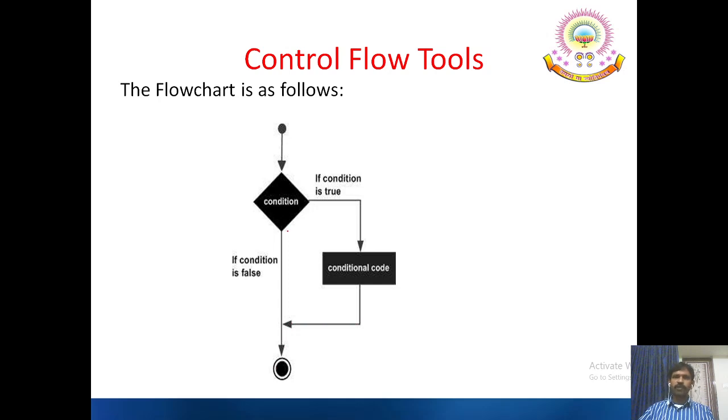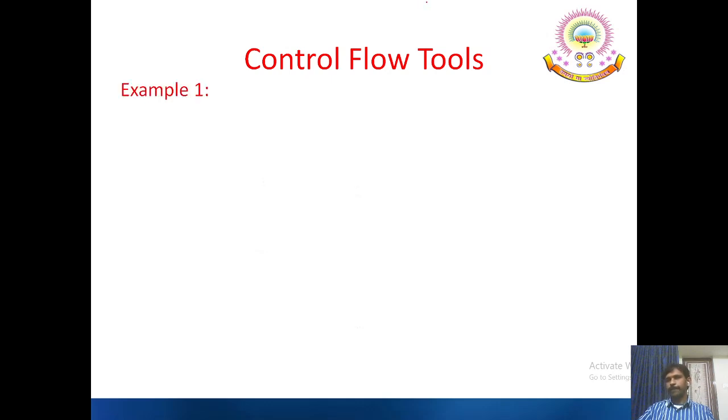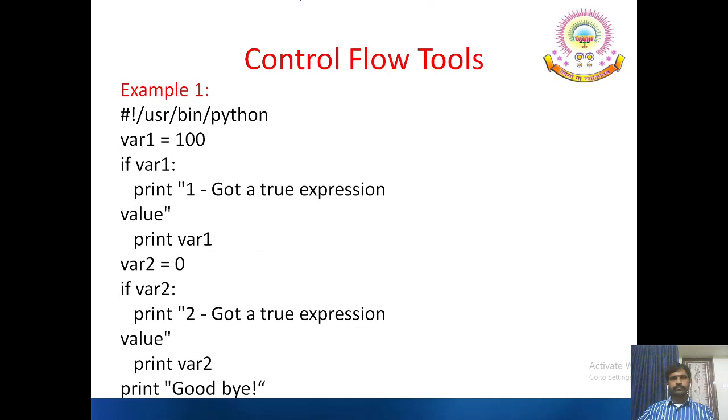If the condition is false, it continues to the normal sequence, as we have learnt in C language simple if statement. Example. It's a simple example code where var1 is equal to 100. 100 is the constant assigned to the variable var1. If var1 means if there exists a value in var1, then we say it got a true expression value.